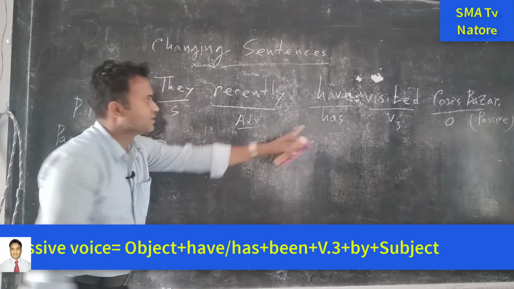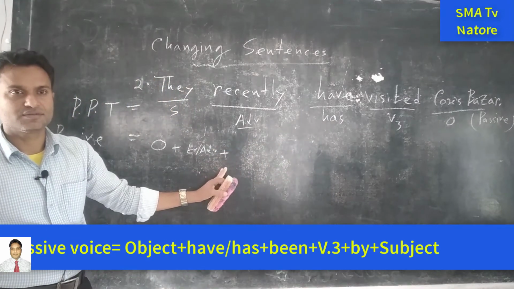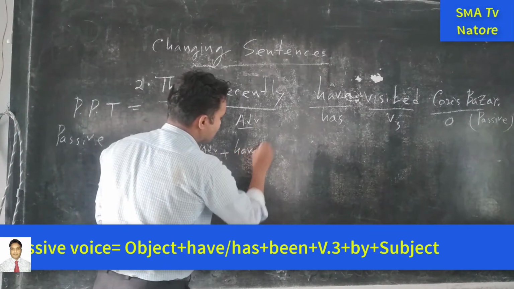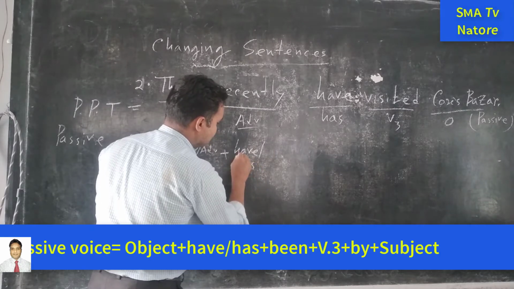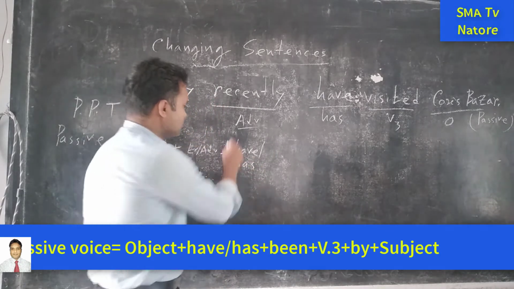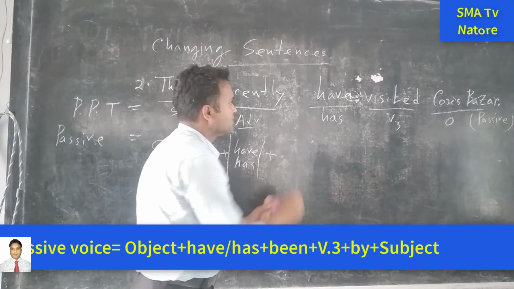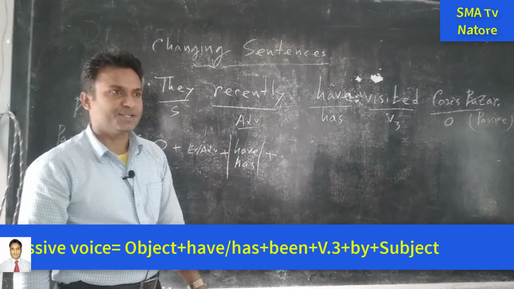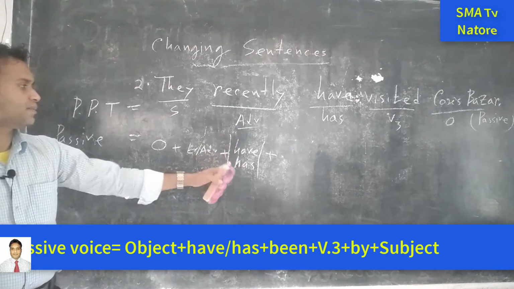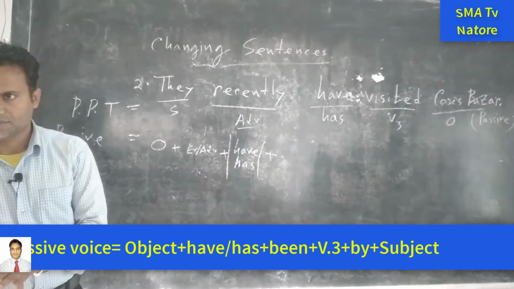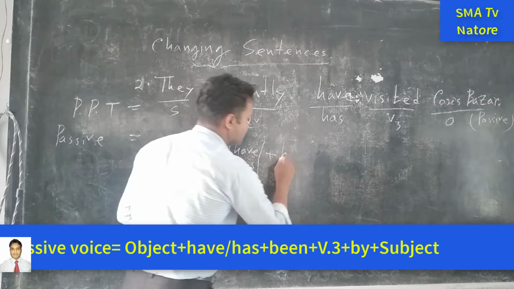Next one is what? Have or has. So have or has. Same. Have or has. Next one, this part is anyone. You will take anyone. Next one, visited. But if we can see that this is the perfect tense, we have to use the auxiliary verb been.